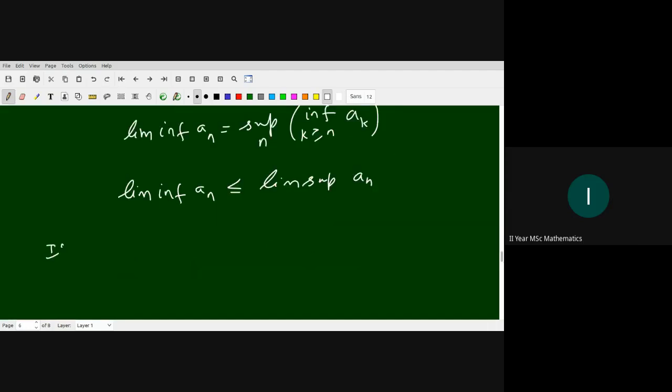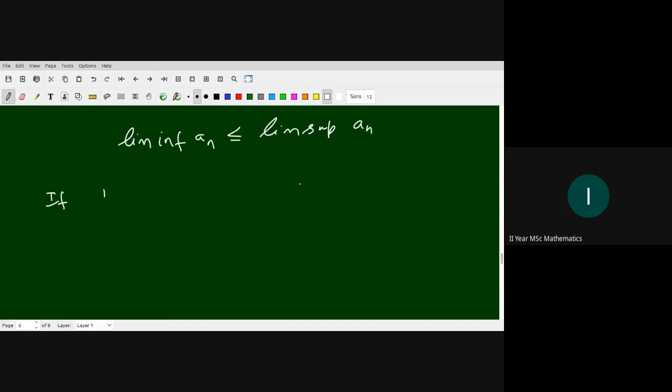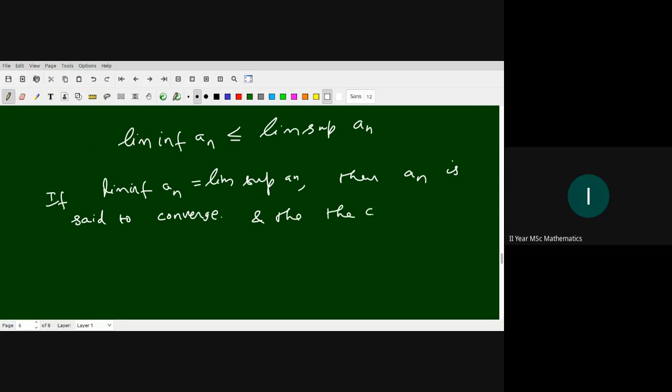If equality exists, if limit infimum a_n equals limit supremum a_n, then the sequence a_n is said to converge, and the common value is defined as the limit of the sequence a_n.